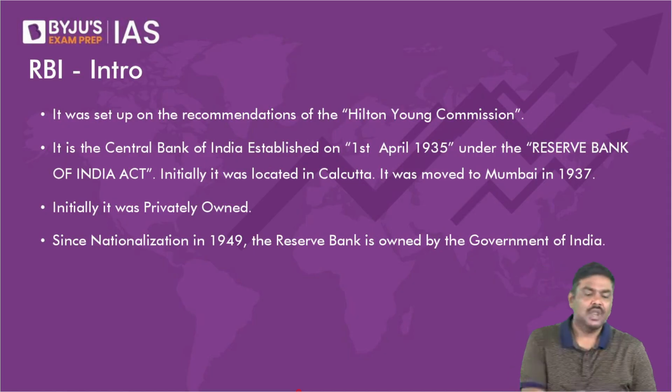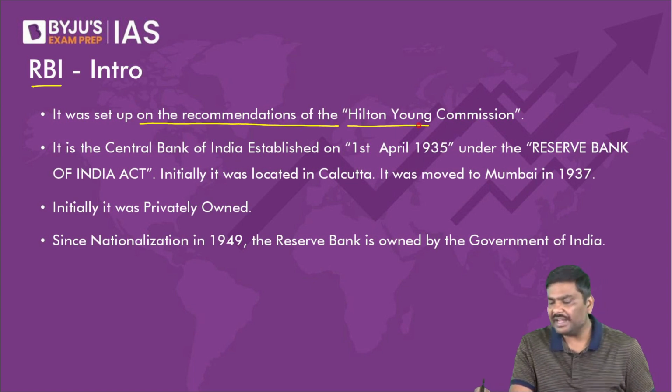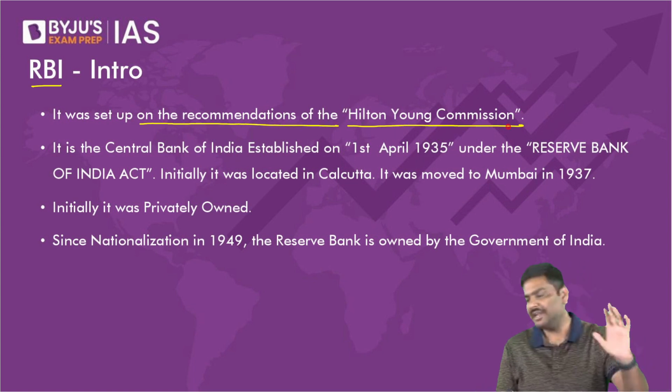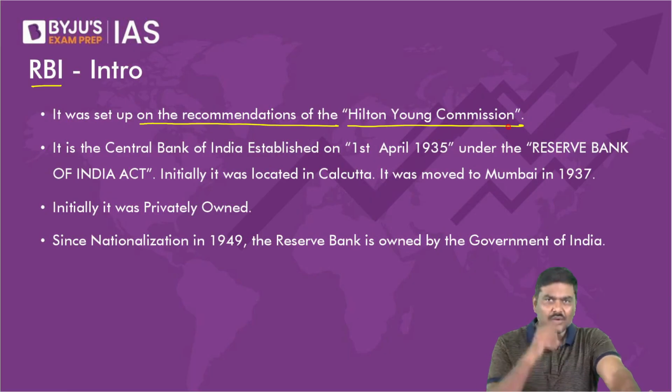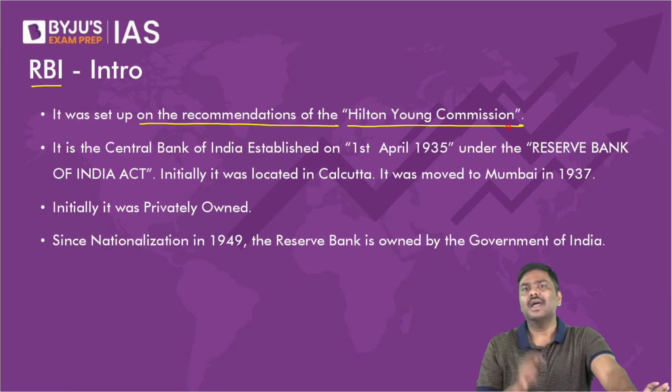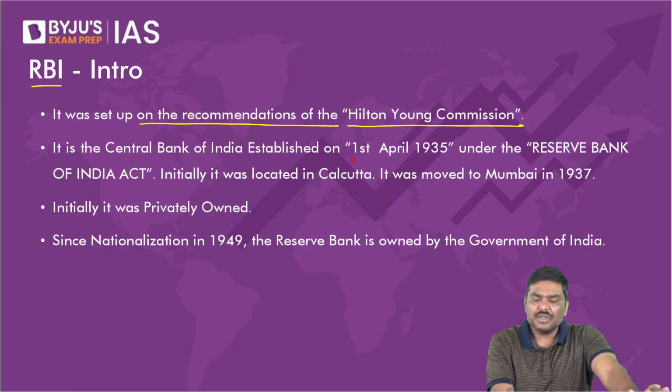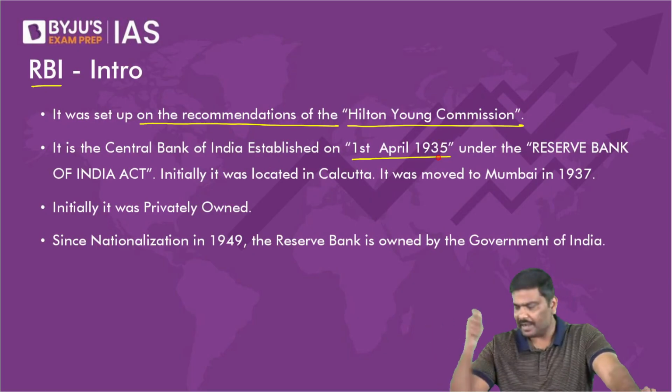Now, let's start. Reserve Bank of India. Reserve Bank of India was set up based on the recommendation of a committee, the Hilton Young Committee. The recommendation was given before independence, and as a result, from the 1st of April 1935, RBI was established and started operating in India.